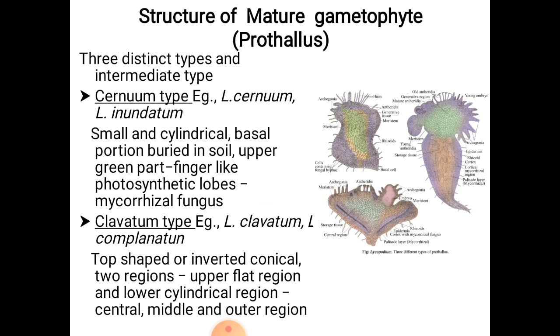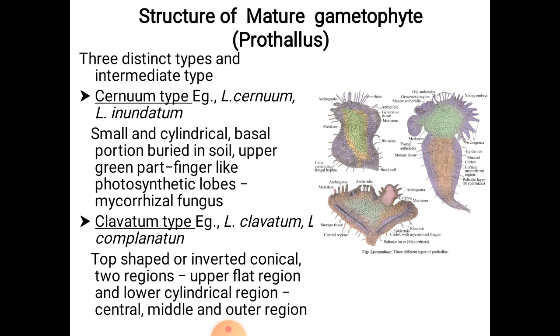The gametophytes are also called prothalli. They are haploid in nature. The gametophytes are short lived and complete their life cycle in one season. In Lycopodium clavatum, the spores germinate only after 3 to 8 years. The gametophytes are of three distinct types.